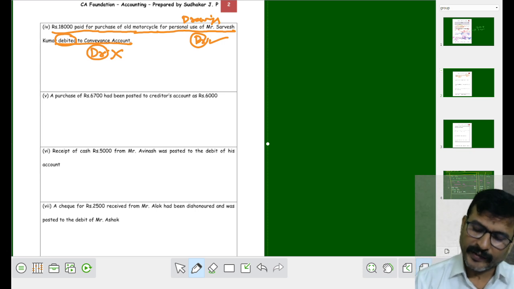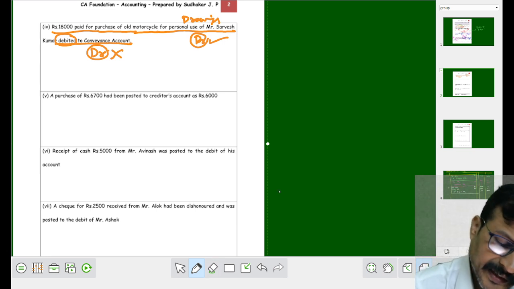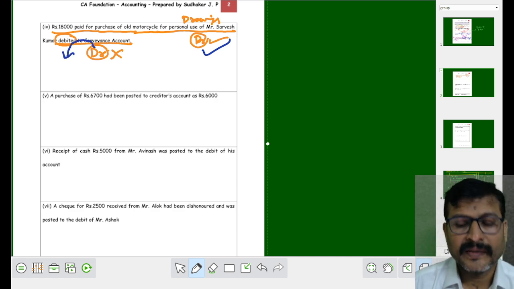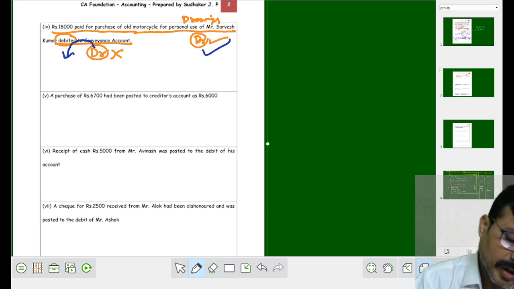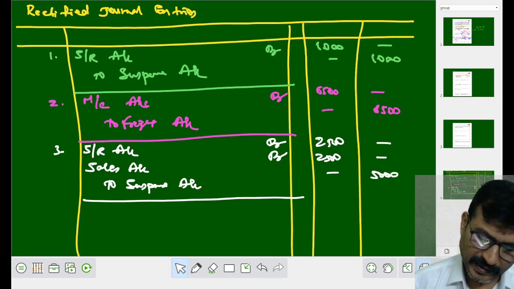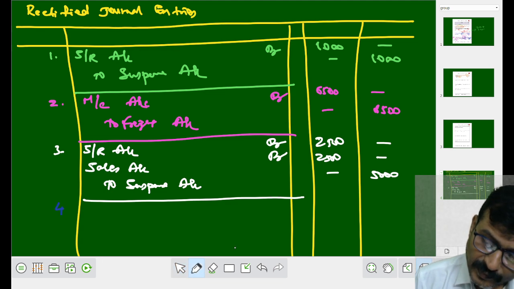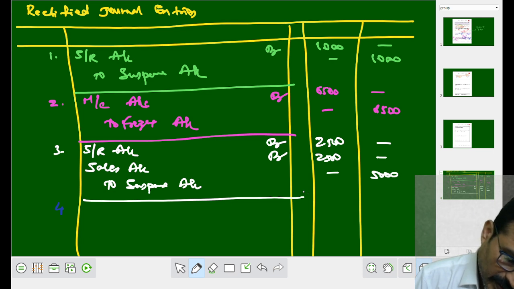Now what is your rectification? Keep the correct in the same place, shift the wrong in the opposite place. Now your entry will be what? Drawings account debit to conveyance account. So the entry number 4.